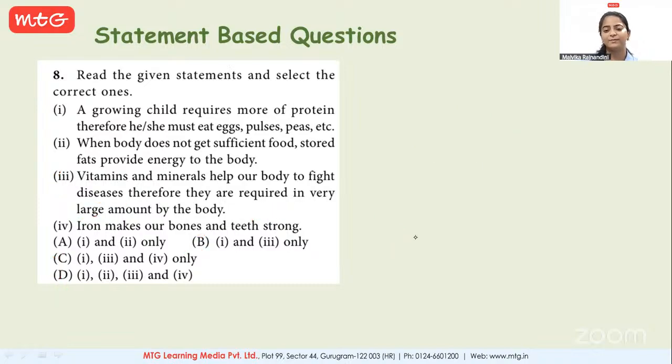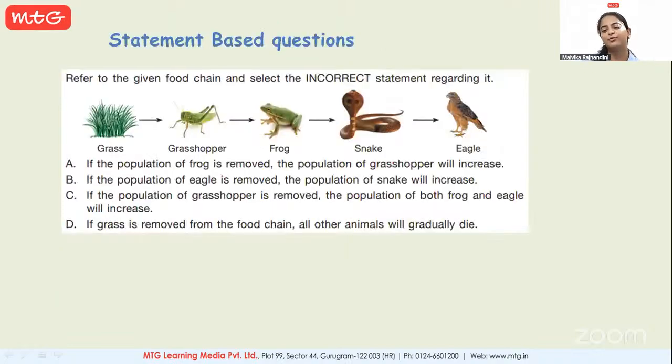Let's go ahead. Now we have a food chain. The grass is eaten by the grasshopper. Grasshopper is eaten by the frog. Frog by the snake and snake by the eagle. Now tell me the correct answer. Raise your hand. No one will speak unless I call your name.